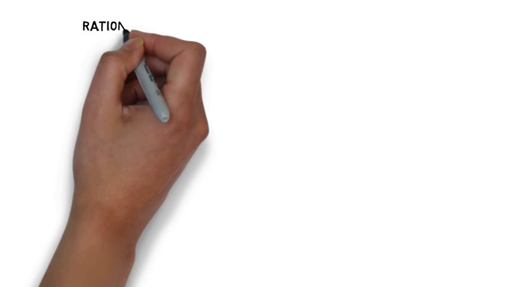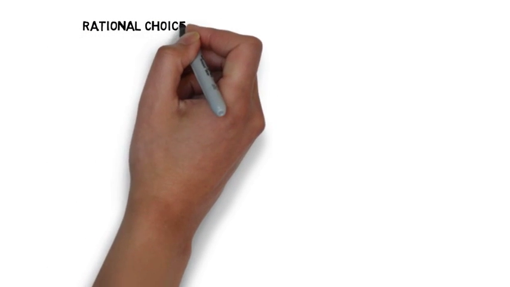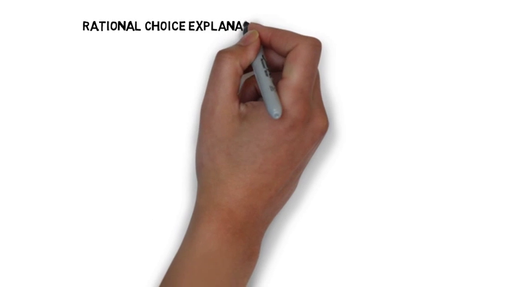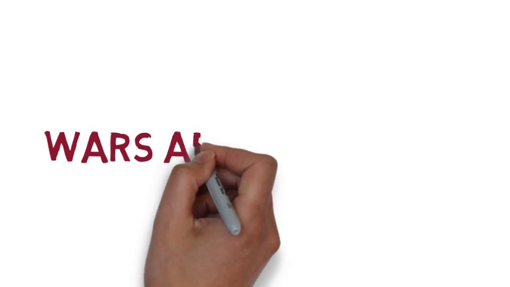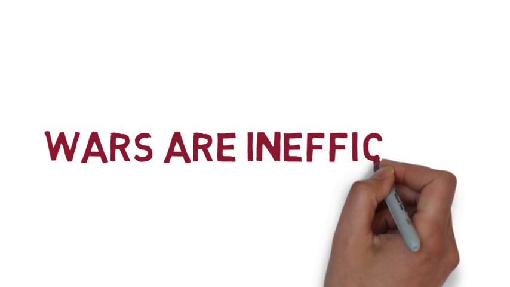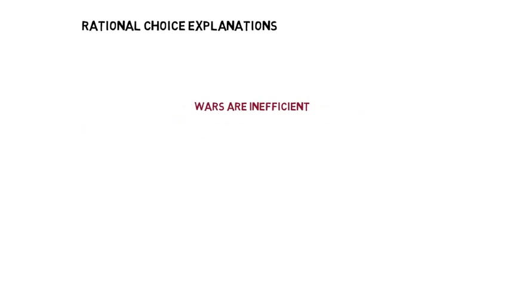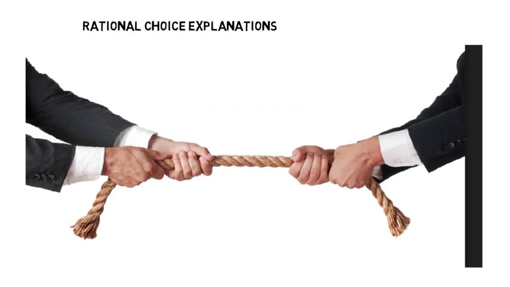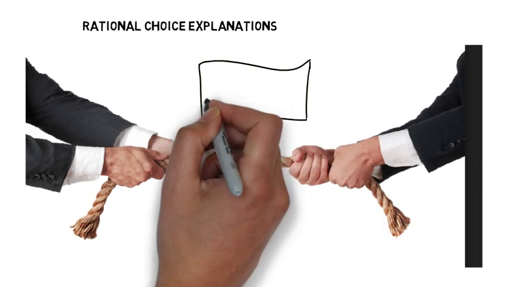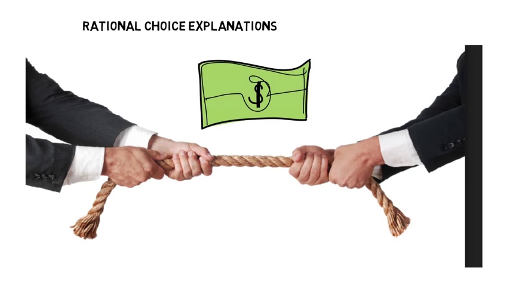We'll devote the remainder of this lesson to discuss rational choice explanations for war. While we might not agree how or why wars occur in the international system, we can all agree that they are inefficient ways to solve a problem. By inefficient, I mean that wars represent a bargaining failure over a particular issue at stake. After the fact, we can look back at the outcome reached and realize that the same bargain could be struck without incurring the costs of fighting.